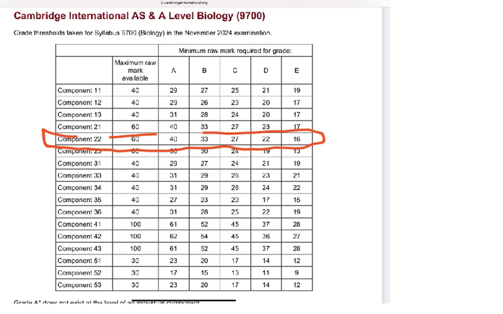Now 40 would get you an A, 33 would get you a B, 27 would get you a C, and 22 would get you a D, and 16 would be a pass, sorry. Less than 16 would be a fail, because E is a pass. Most of you ask me the grade, so 40 out of 60 is your aim. You must aim for 40 or more than 40, nothing less than 40.